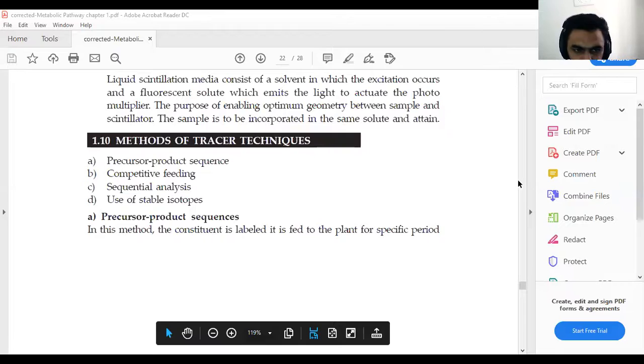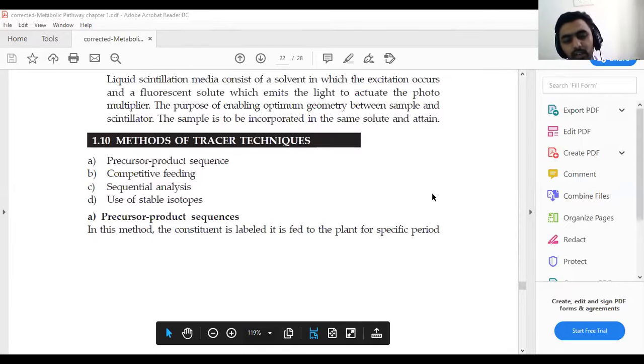Now we see the last point, related to the methods of the tracer technique. For the determination of the tracer technique, we can use four methods. First one is the precursor product sequence, second is competitive feeding, third one is the sequential analysis, and fourth one is the use of stable isotopes.